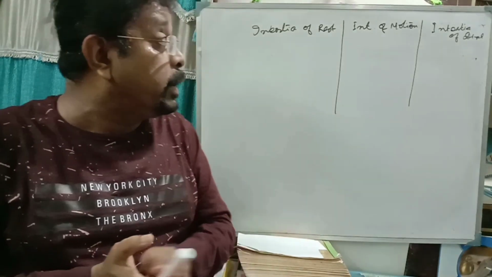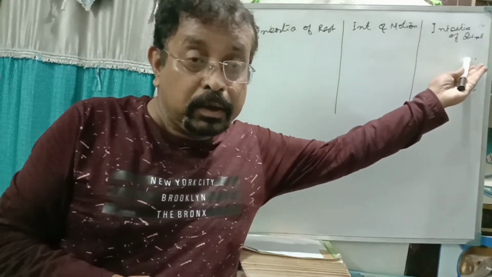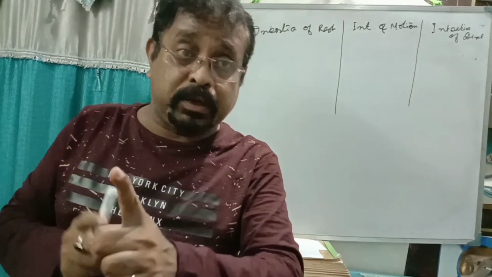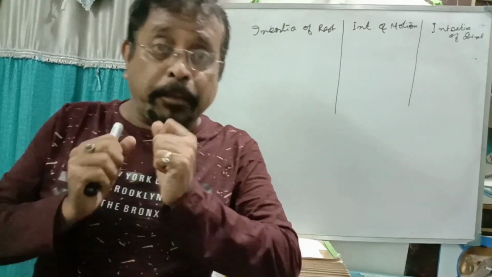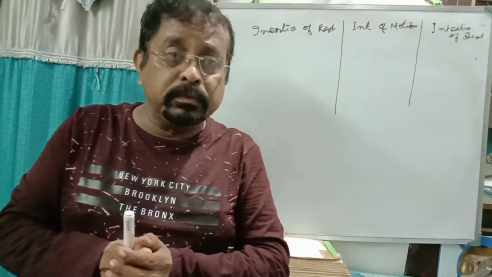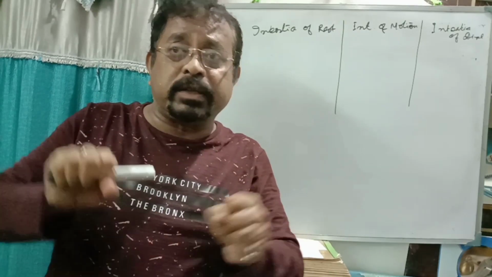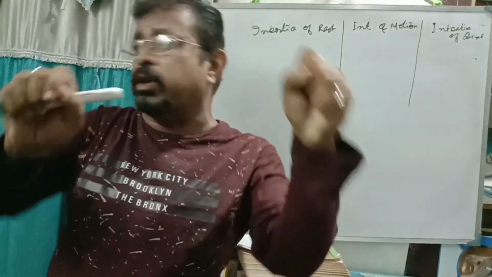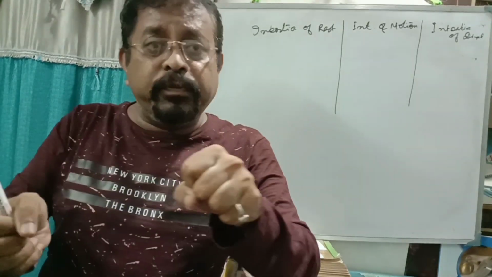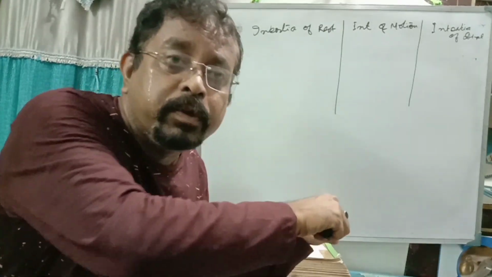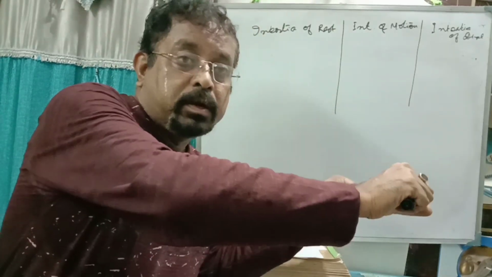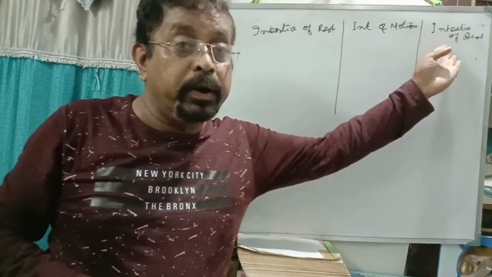Another part is inertia of direction. Inertia of direction means the body will try to remain in its own direction. Now suppose you are going by car, sitting in a car. The driver all of a sudden changes direction by steering. So what will happen? You will move to this side. And if the driver goes to that side, you will move to this side. Because your body is trying to go forward, but the car is moving in this direction. That is called inertia of direction.